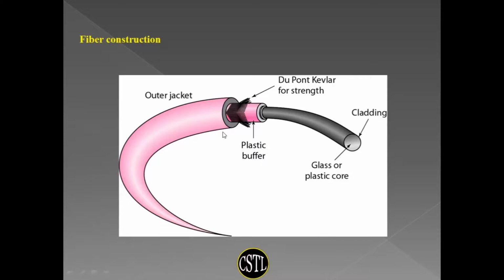This is the construction of the optical fiber. The innermost part is called the cladding, which is generally of glass or plastic. Then there is a plastic buffer, which acts as a cushion, extra protection. Then there is Kevlar for strength. This is a very strong material which is used in bulletproof jackets, and there is a final outer jacket which is generally of PVC.